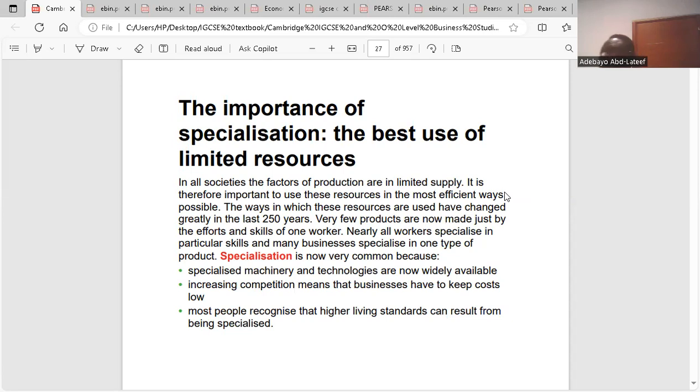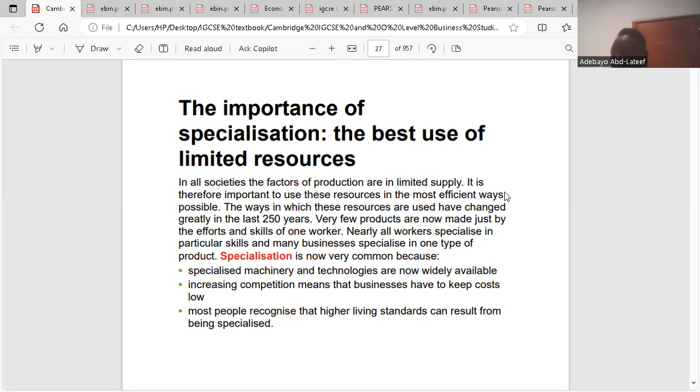So he or she concentrates on economics. So he's not going to divert, or she's not going to divert into other subjects. So you continue to teach business and you become better in it. Do you understand? So with division of labor, there comes specialization. So division of labor will lead to specialization. So if firms are thinking about managing limited resources through specialization, they have to start with division of labor. Is it clear?